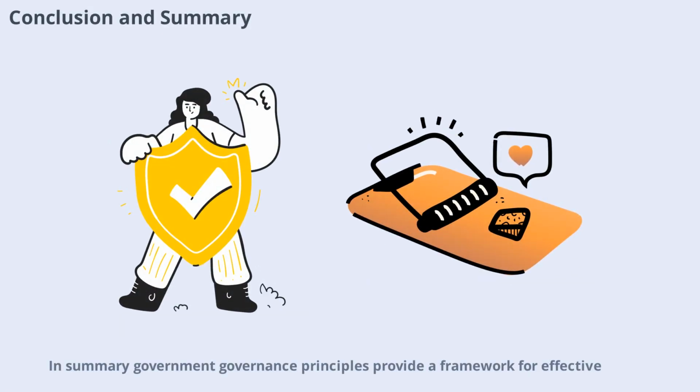Summary: government governance principles provide a framework for effective, ethical, and responsive public administration. By embracing transparency, accountability, participation, and other key principles, governments can better serve their citizens and build stronger societies. These principles are interconnected and reinforce each other, creating a foundation for good governance. As we reflect on these concepts, it's clear that principled governance is essential for progress, stability, and trust in public institutions.